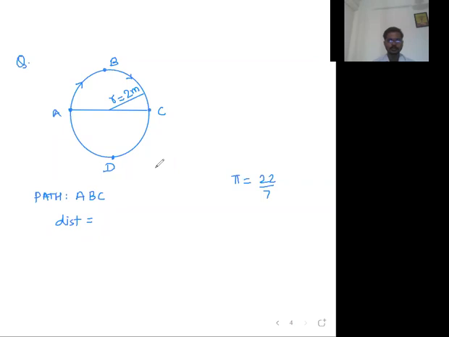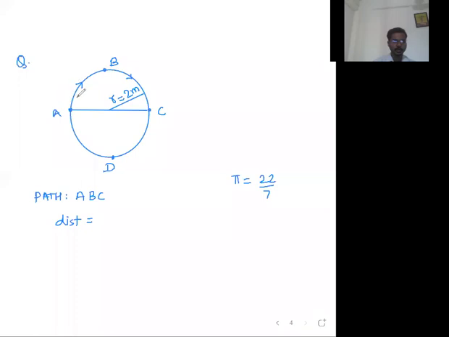Okay, Shital, we will cross check your answer. Okay, Yani, we will cross check. This is little bit trickier question. Yes, we will solve it. Okay, Aryan, we will cross check the answer. Radius of the circle is 2 meter, and value of pi you can take 22/7. Chalo everyone, let us try to solve this question.